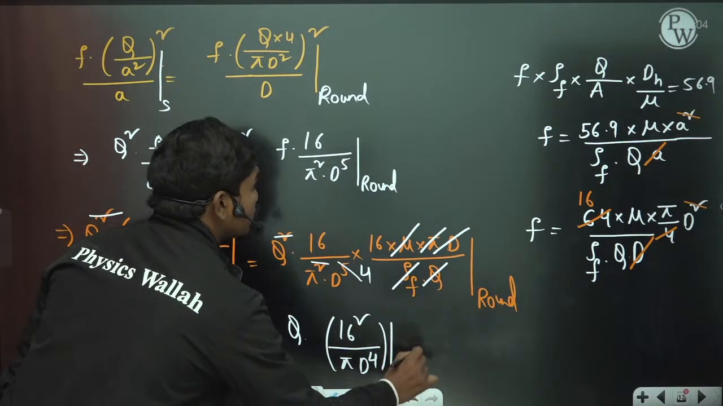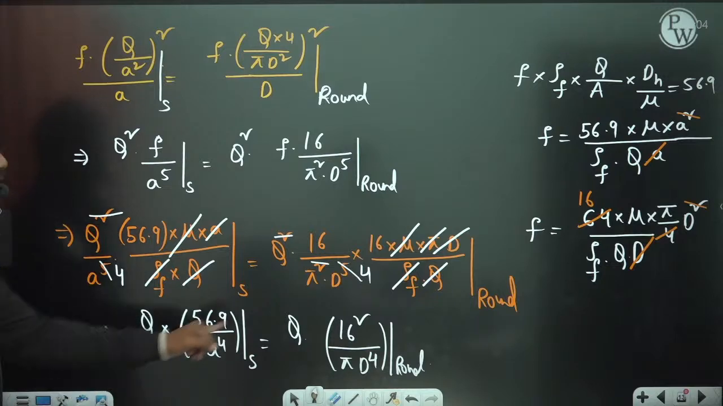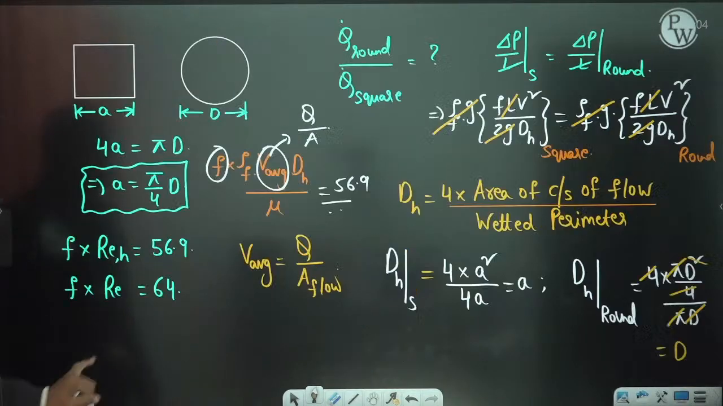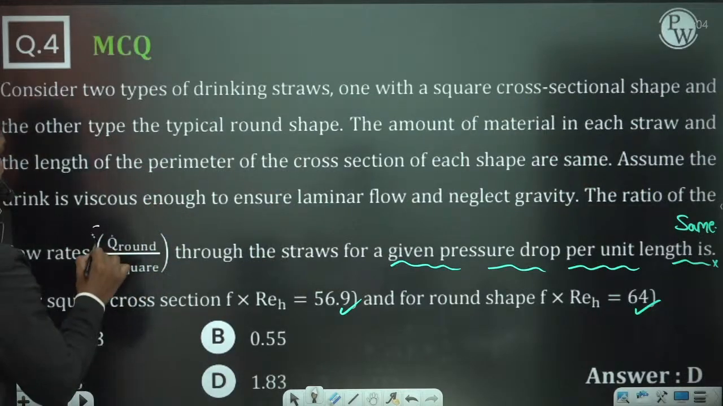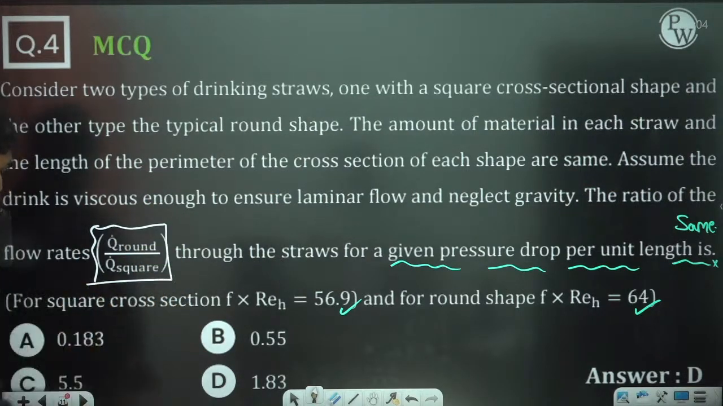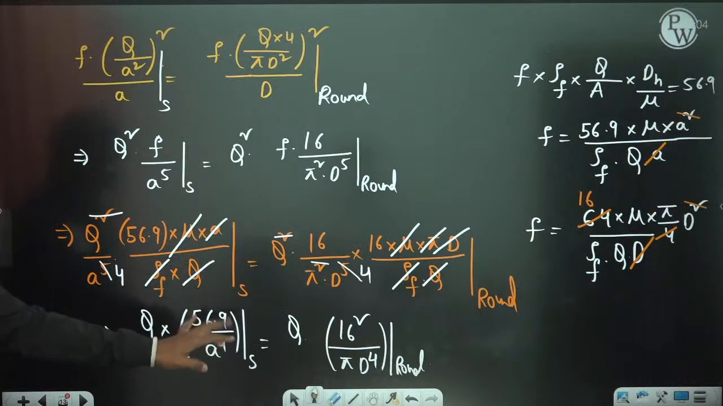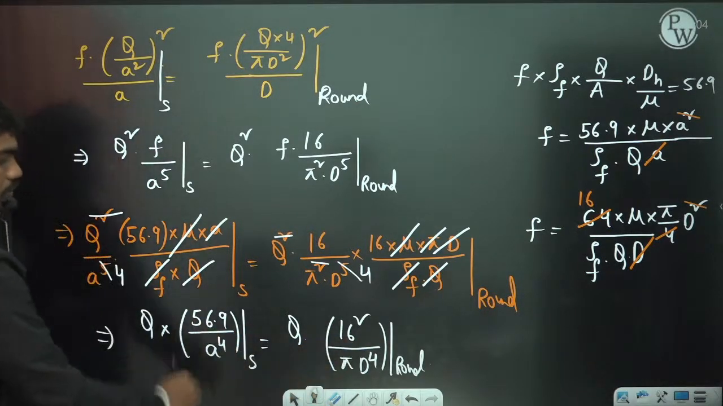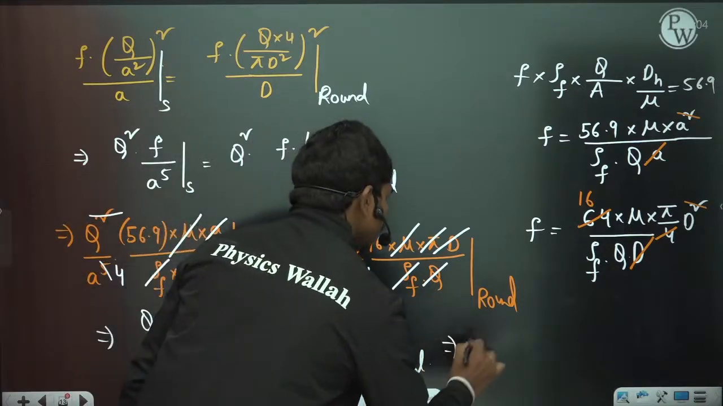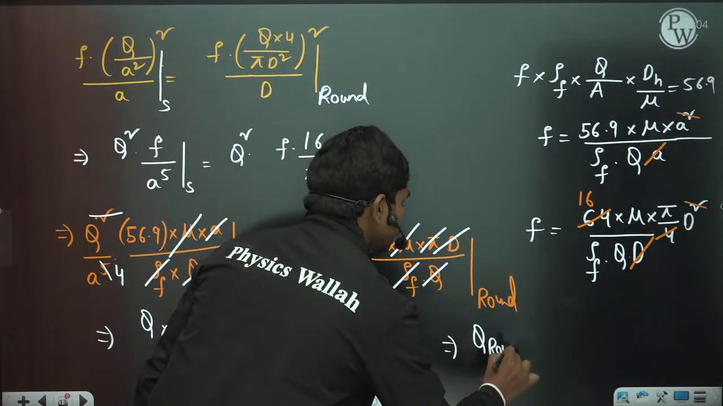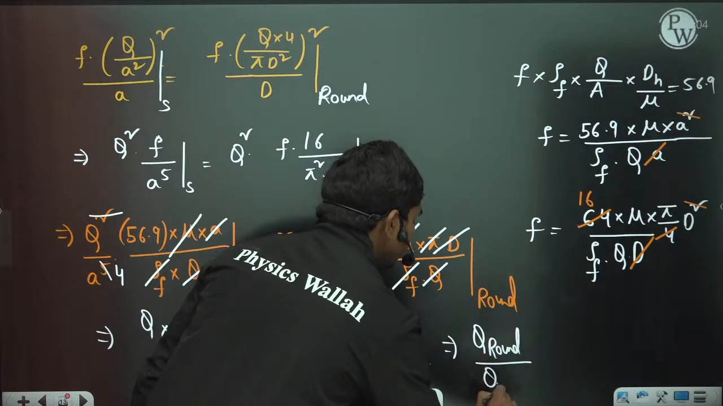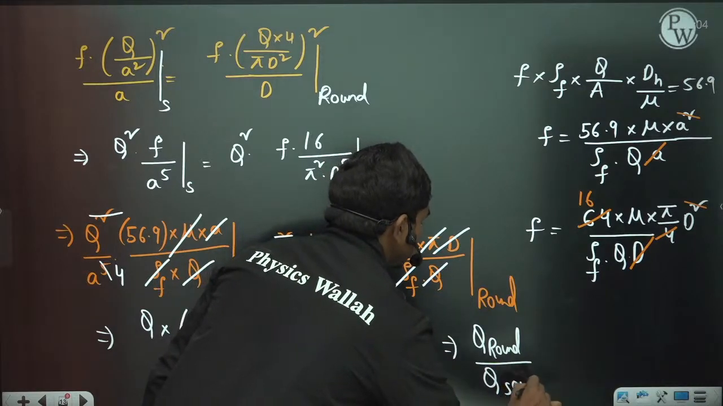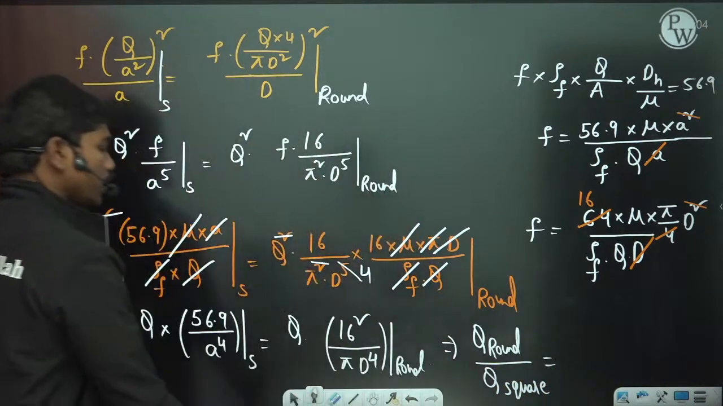From these two equations, they are asking you Q round by Q square, correct? So in the question they ask for Q round by Q square. If you bring this Q here and the other terms here, this gives you one equation: the discharge to the round pipe divided by the discharge to the square cross section is equal to, let us see what comes out.